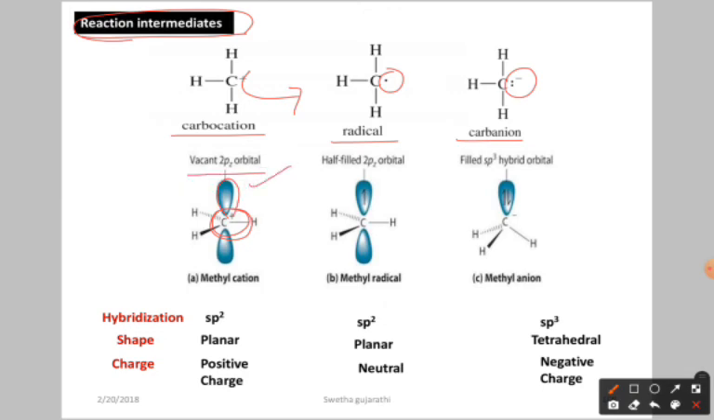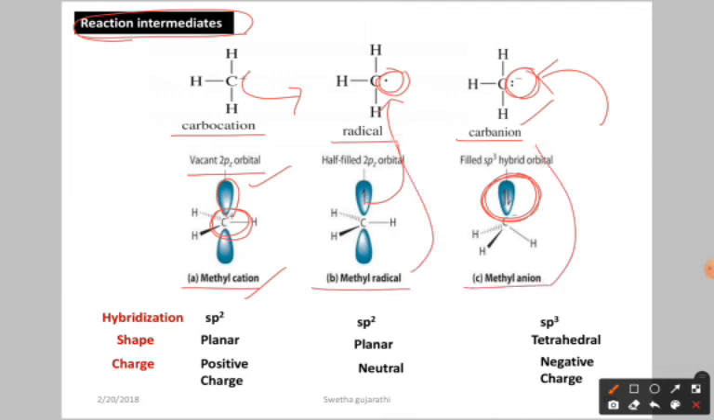Now what happened next? In a free radical, we have one unpaired electron in the hybrid orbital. In a carbanion, we have a pair of electrons, so here we have one lone pair of electrons. These are called the methyl cation, methyl radical and methyl anion. These are the names of the intermediates.